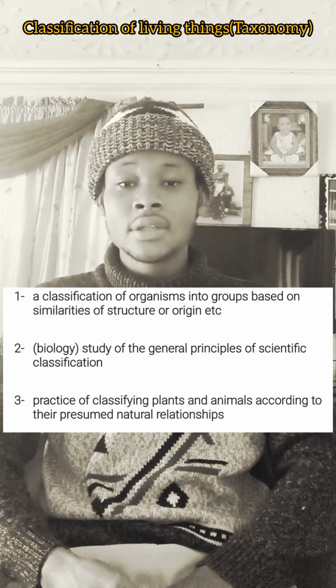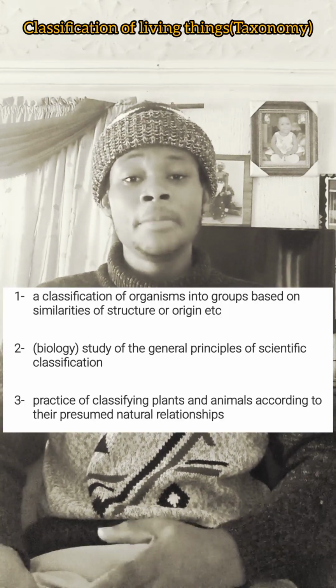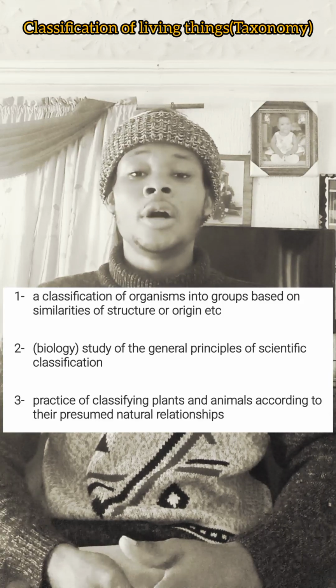Today we'll be talking about classification of living things, which can also be called taxonomy. Now, what is taxonomy? Taxonomy is a branch of science which is concerned with a system of naming, grouping, and classifying of living organisms. This can also be called classification of living organisms, or you say taxonomy. It's a branch of science. Now, let's go to the topic in detail.